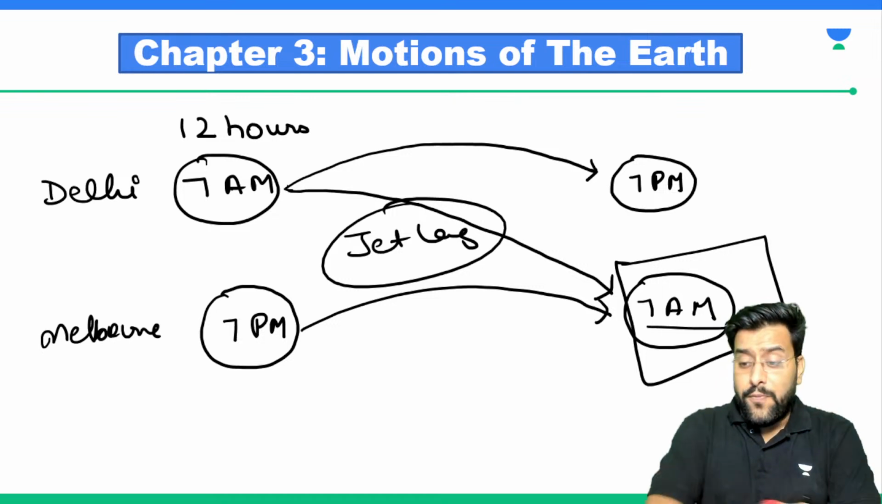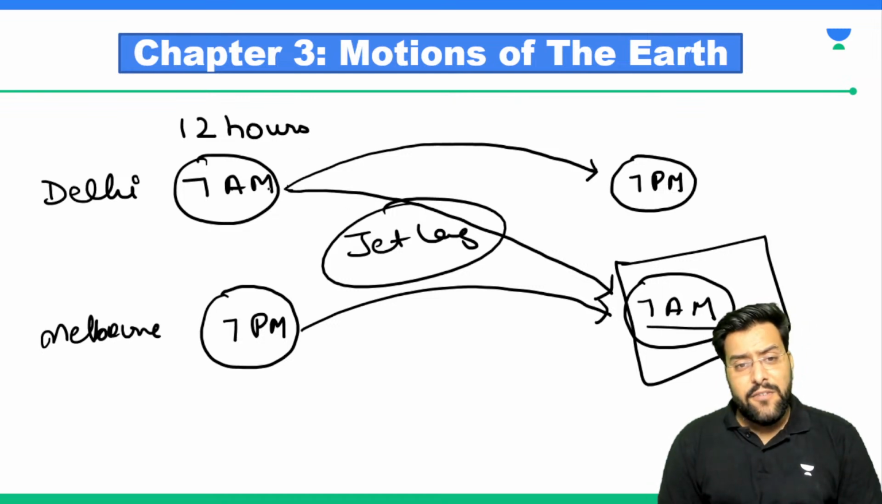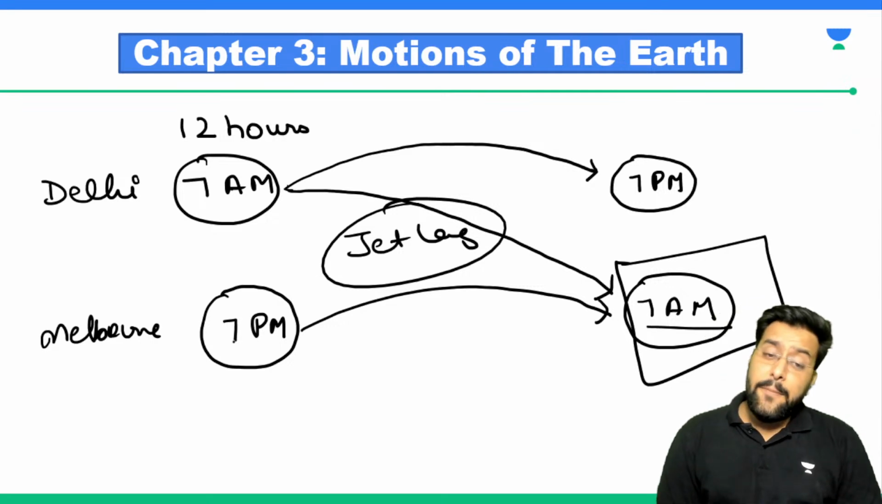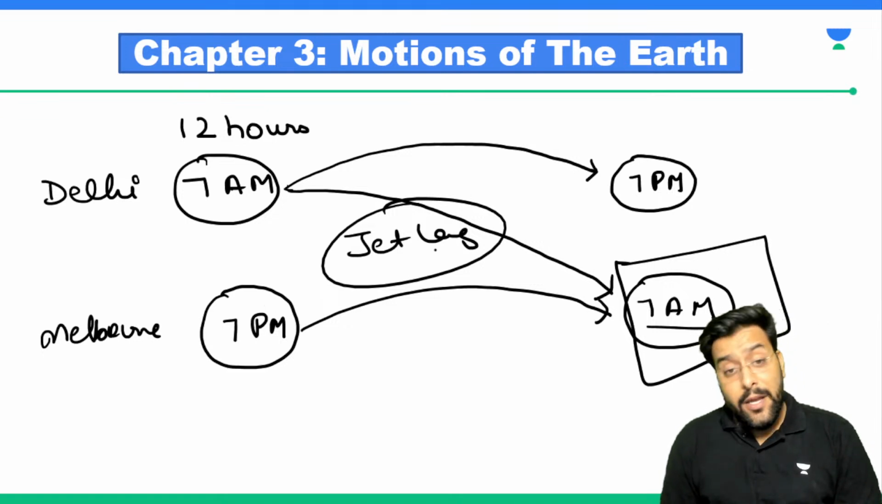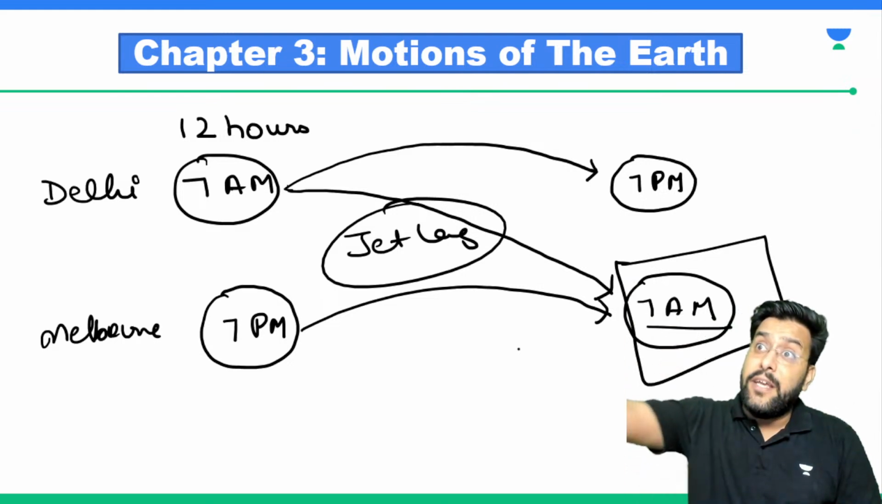Are we able to follow? So technically we were like this. We were in Delhi, it was 7 a.m. After 12 hours, it would be 7 p.m. And simultaneously someone in some other country, when there was 7 p.m., after 12 hours they will be at 7 a.m. But since we are crossing this time zone, after 12 hours also we will be facing the